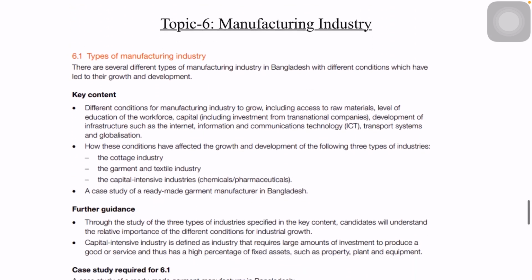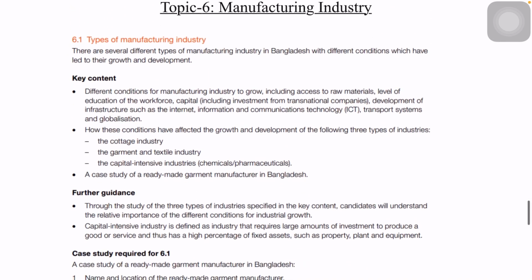Topic 6 is about manufacturing industry, which is quite similar to topic 7 of the previous syllabus. So types of manufacturing industries, topic 6.1, we have different industries, like cottage industry, garments industry, and capital intensive industry. Capital intensive industry basically means where you have a large number of machineries compared to employees, compared to human workforce.